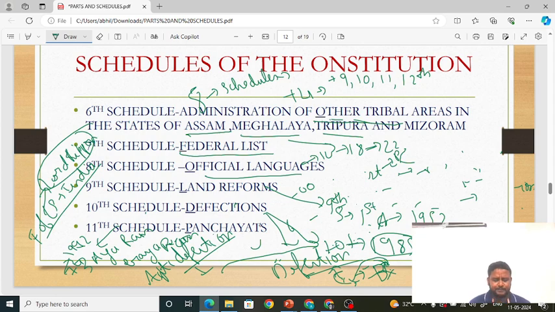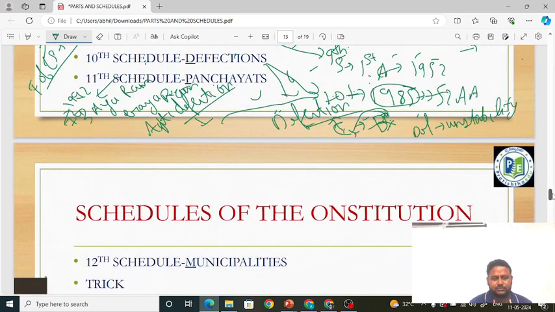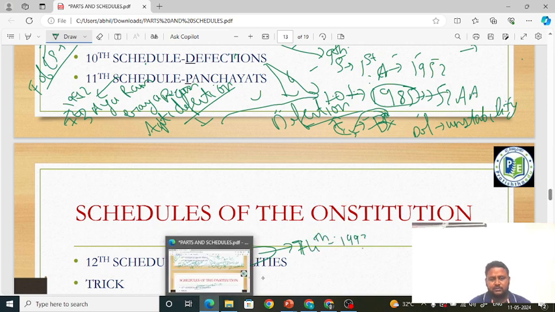When we go to the panchayats and municipalities chapter, we will learn about various commissions and committees and who headed the committee that put forward the idea of panchayats, whether it should be a 2-level or 3-level body. Next, the last schedule: the 12th Schedule is talking about municipalities. It came through the 74th Amendment, for municipalities, in 1993.